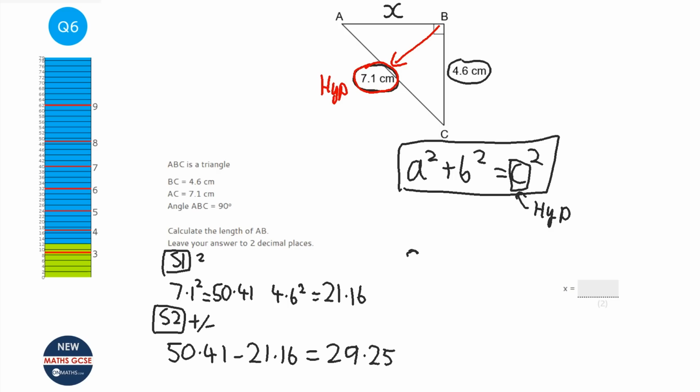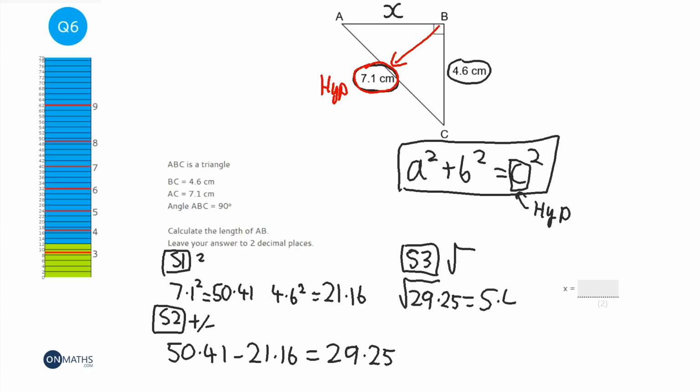Step 3 is a nice easy step, it's just root it. So with this one, I'm just going to press square root answer, and I'm going to write that down, square root 29.25, and so that equals 5.4083, and so on.